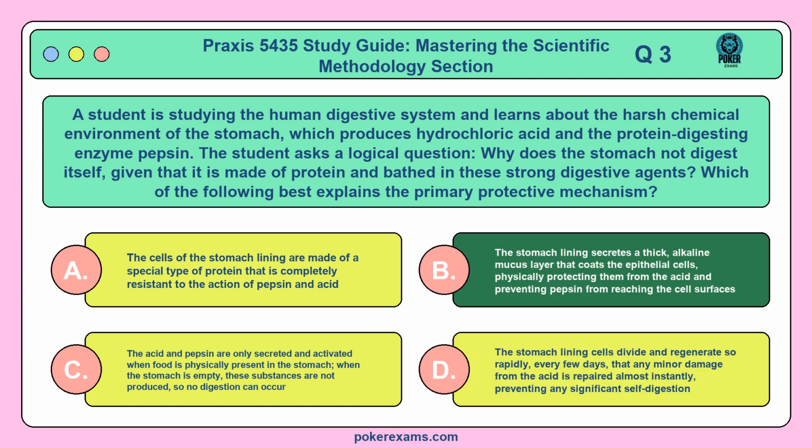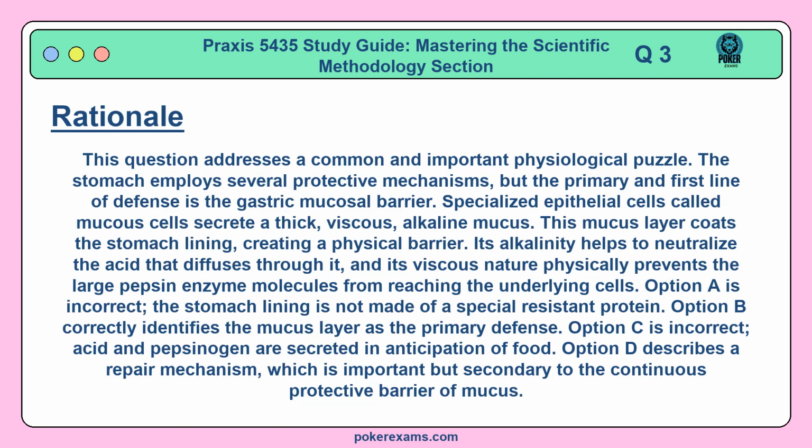The correct answer is B. This question addresses a common and important physiological puzzle. The stomach employs several protective mechanisms, but the primary and first line of defense is the gastric mucosal barrier. Specialized epithelial cells called mucus cells secrete a thick, viscous, alkaline mucus. This mucus layer coats the stomach lining, creating a physical barrier.